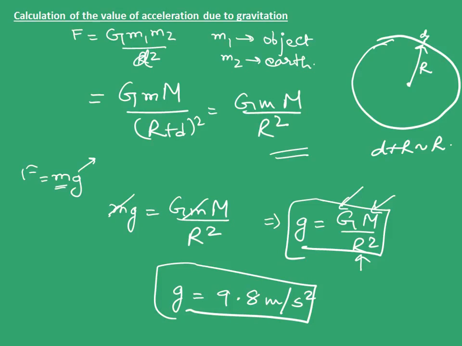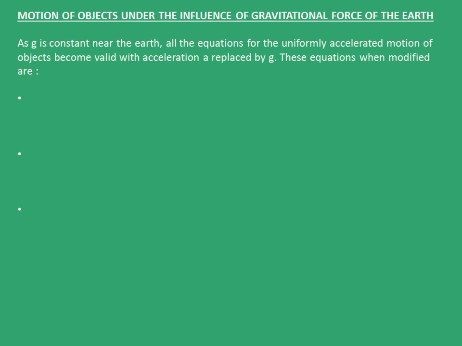In order to remove the confusion that must be created here, the d that I've used initially in the formula is not equal to the d that the object is thrown up in the sky. This d can be replaced by h, let's say, the height to which the object is thrown. So now we will say that h plus R is almost equal to capital R. Now when we talk about motion of objects under the influence of gravitational force of Earth, we refer to the three equations of motion we had earlier derived. I will write these three equations of motion again.